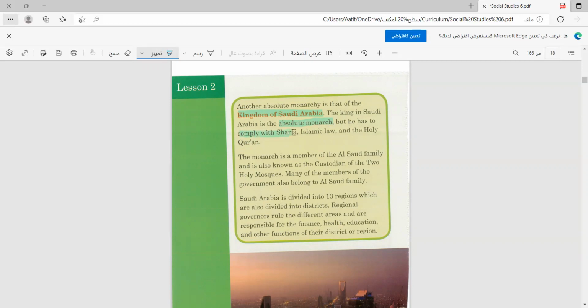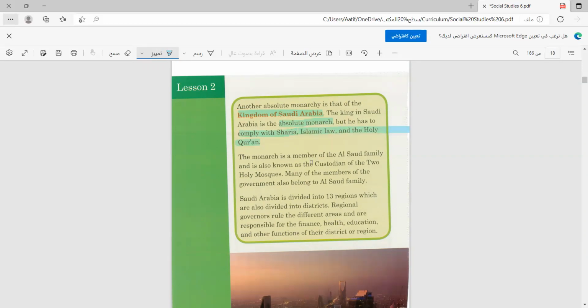The Sharia is a good example of constitutional bindings or constitution, which is what we call a dastur. We follow the Sharia, the Islamic law, and the Holy Quran. So basically, we follow our religion as our constitution.